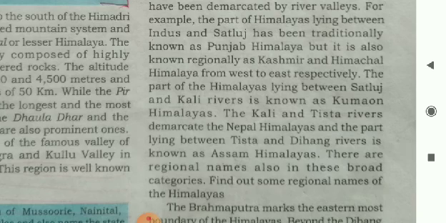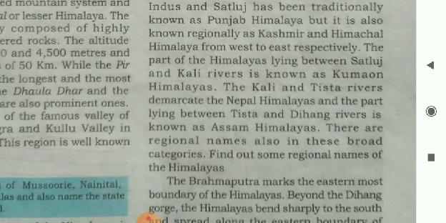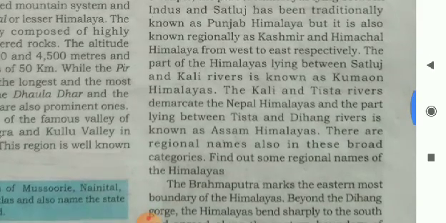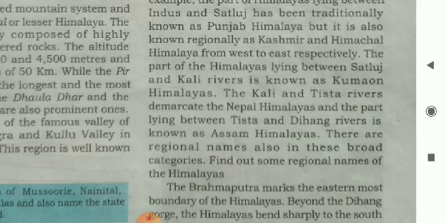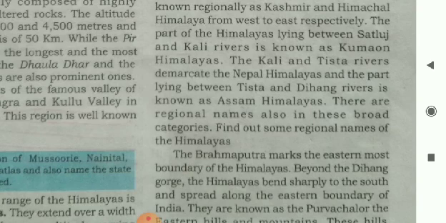For example, the part of Himalayas lying between Indus and Satluj has been traditionally known as Punjab Himalaya, but it is also known regionally as Kashmir and Himachal.